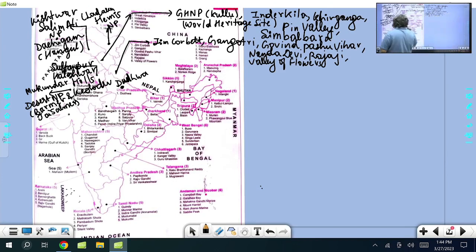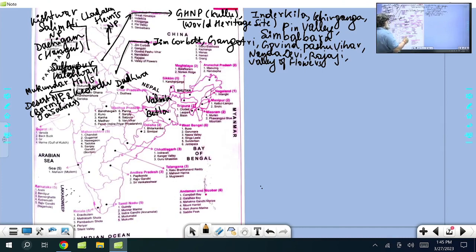Now you come into Bihar, Valmiki. Valmiki is also tiger reserve. Champaran district of Bihar, Valmiki tiger reserve. Valmiki national park. Jharkhand, now it was making the news in Jharkhand, Betla national park. And there is a very famous tiger reserve called Palamu tiger reserve in the state of Jharkhand. Palamu, Betla national park, right?